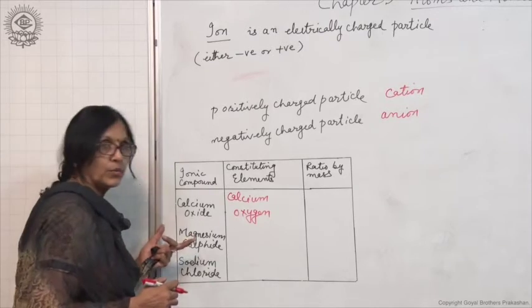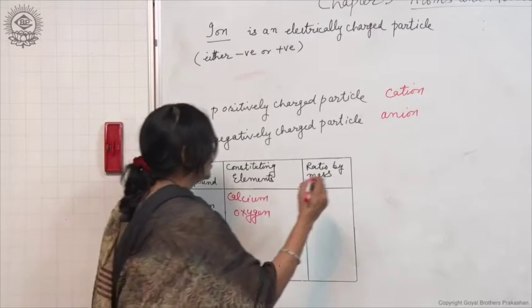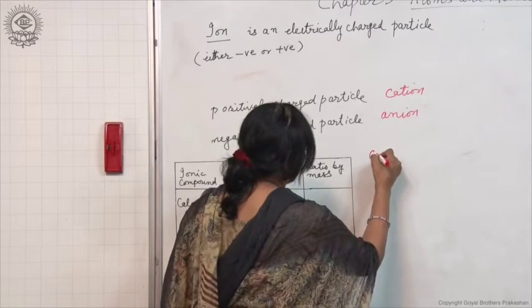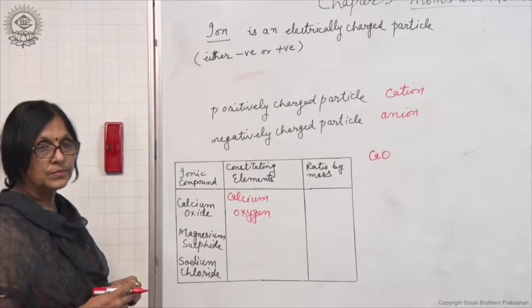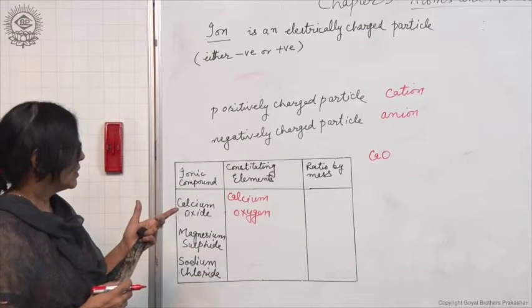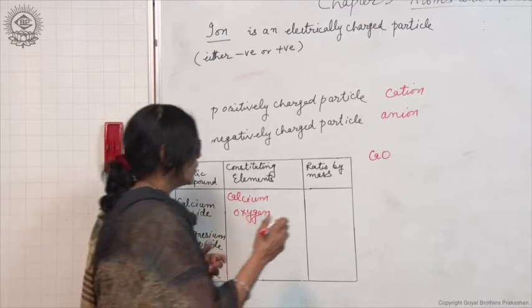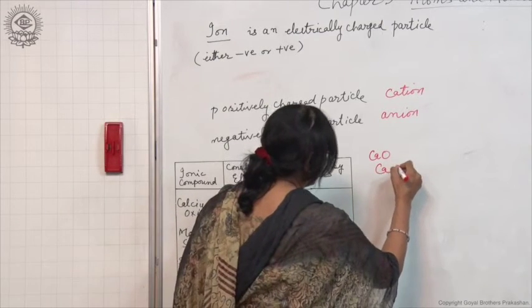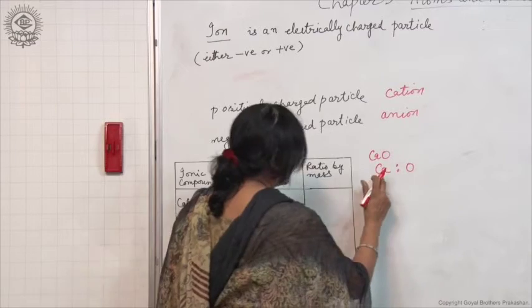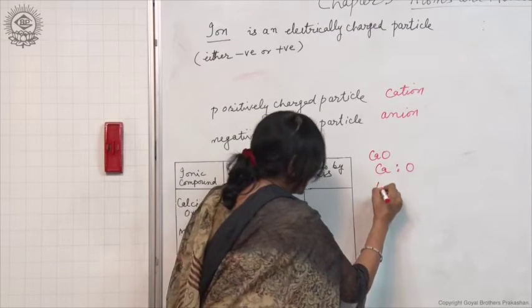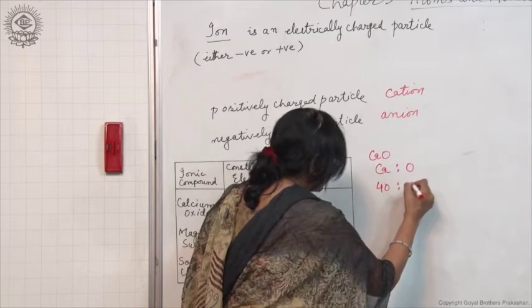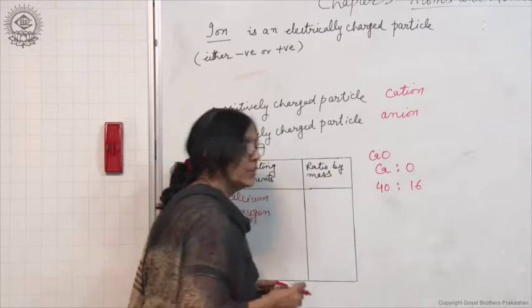So if you know the formula of calcium oxide, you can find out the ratio by mass. If you know the atomic mass of calcium and oxygen, the atomic mass of calcium is 40 and that of oxygen is 16.